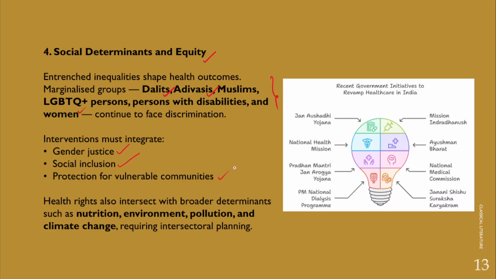However, the Union government has launched several programs to ensure access to healthcare for everyone without any discrimination. For example, in order to make medicines more and more affordable, the Jan Aushadhi Yojana program has been launched. The National Health Mission has been launched to achieve inclusive healthcare. Pradhan Mantri Jan Arogya Yojana, a health insurance program, and the National Dialysis program, and Mission Indradhanush for vaccination and immunization of children.